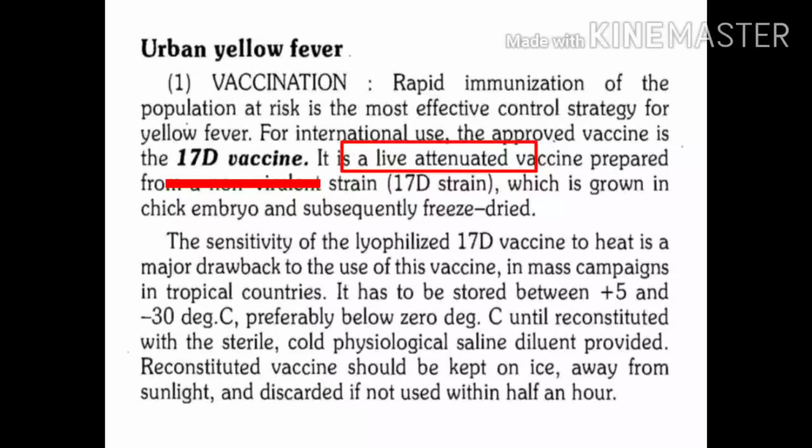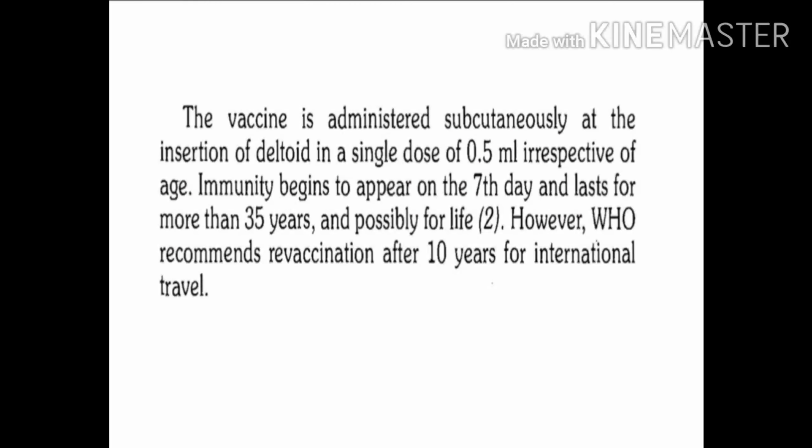After reconstitution, vaccine should be protected against sunlight and it should be used within half an hour. 0.5 ml dose is given subcutaneously in the deltoid. As per recommendation of World Health Organization, revaccination of international travelers should be done after every 10 years.